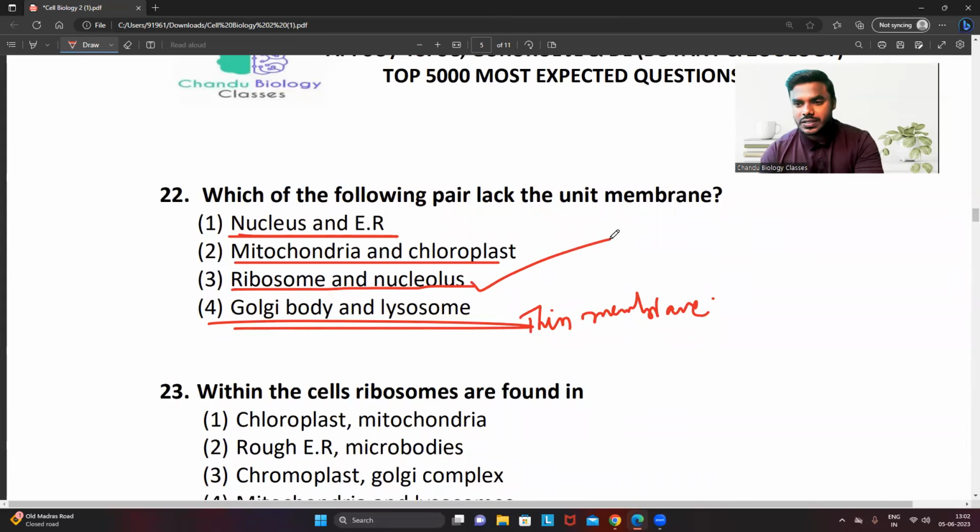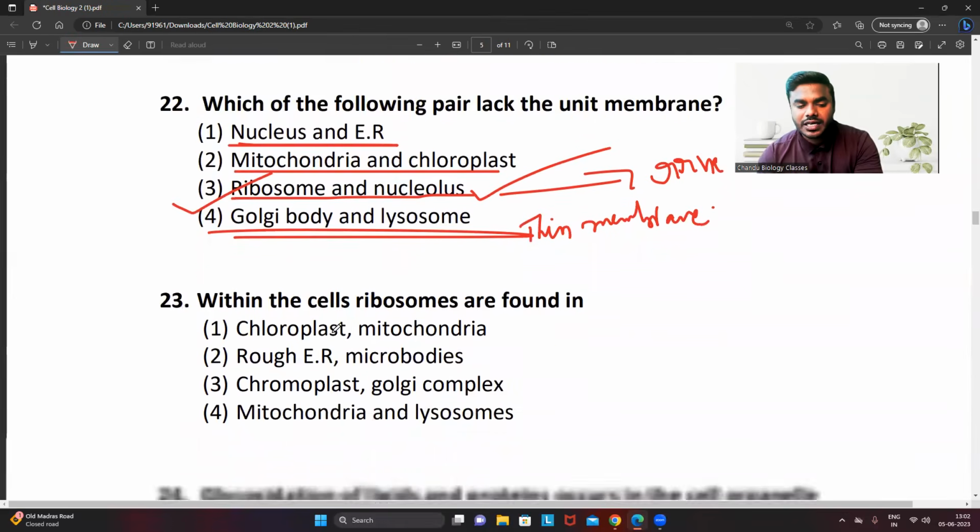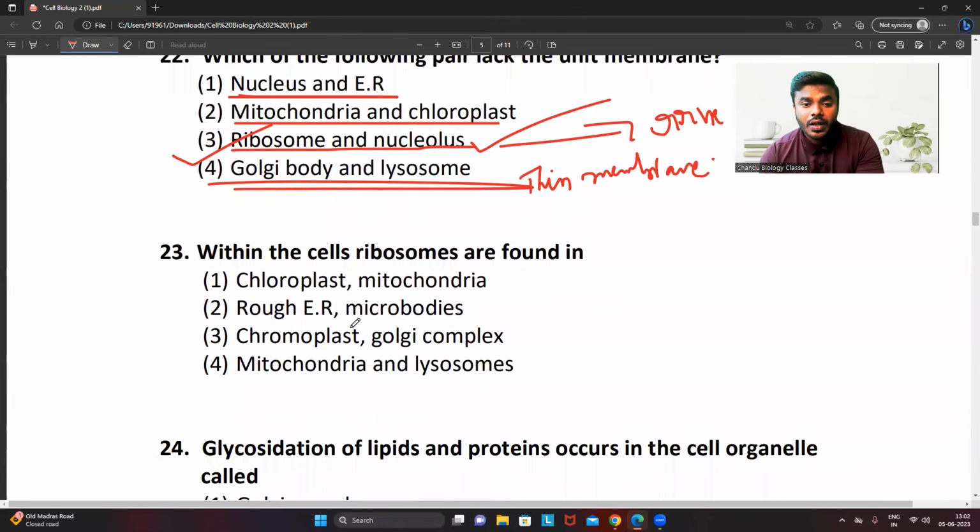Ribosomes and nucleolus. Right, the nucleolus, you know, is where the rRNA is getting synthesized. Ribosomes are also where proteins are getting synthesized. They do not have any kind of membranous structures. Hence, the correct answer is option 3. Do not get confused with that.